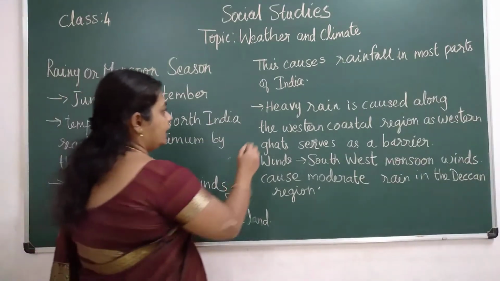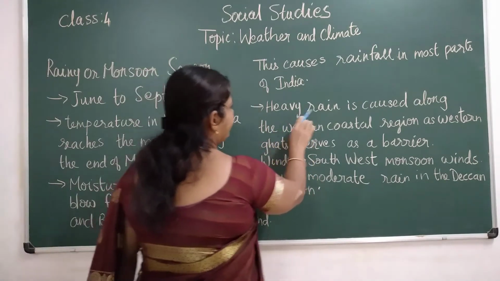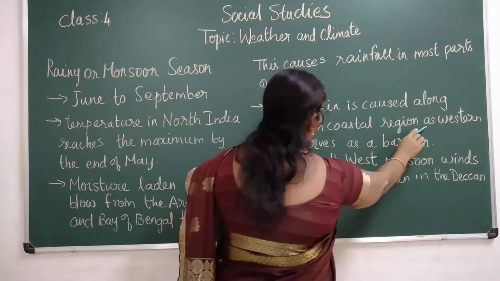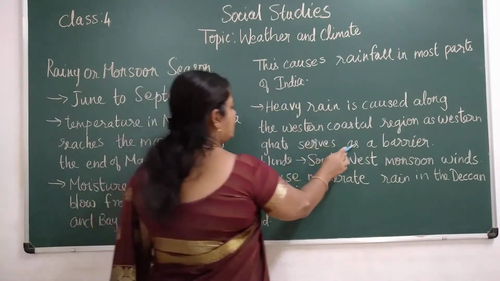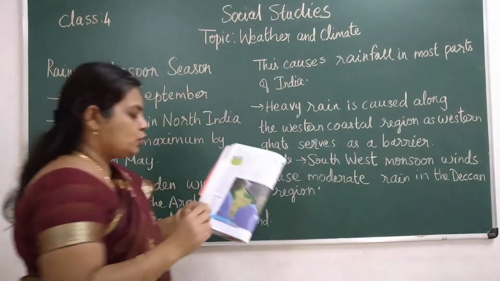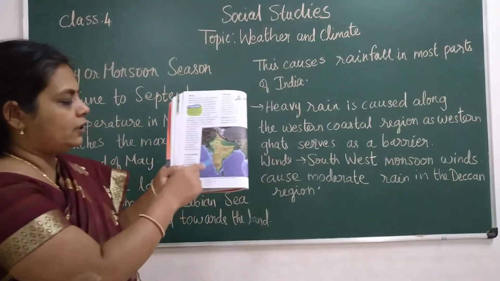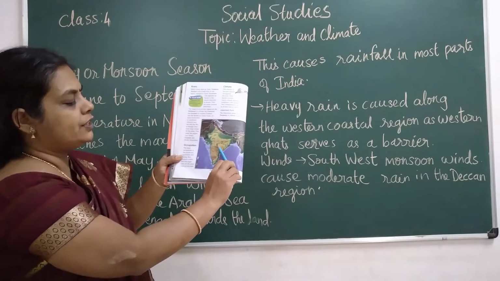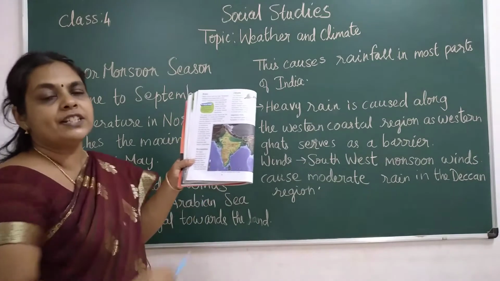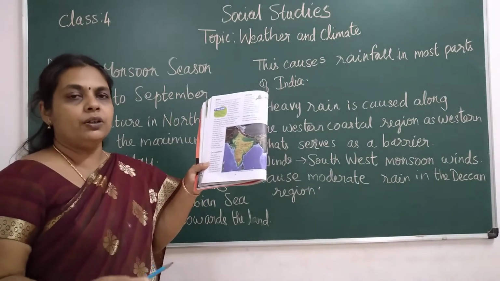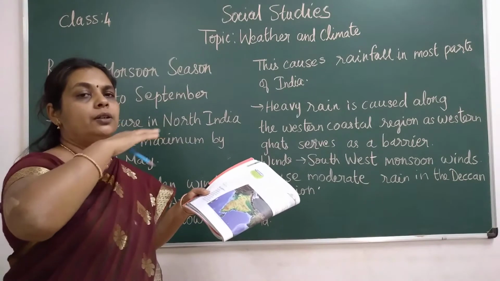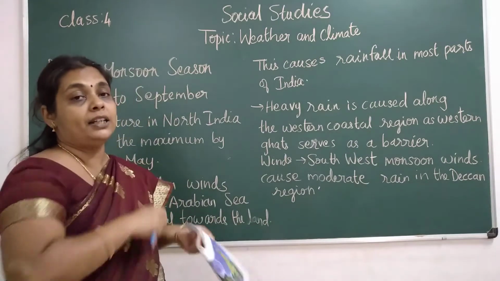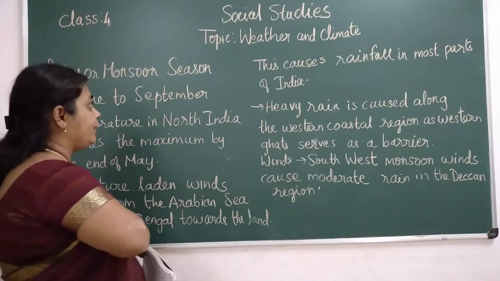Here it is written that heavy rain is caused along the western coastal region as the Western Ghats serve as a barrier. One more thing, why do these places get rain, children? As the rain clouds move like this, they go and hit the Western Ghats mountains. When the clouds go to the level of the mountains, they strike over there. So that part of the mountain receives more rainfall, children.